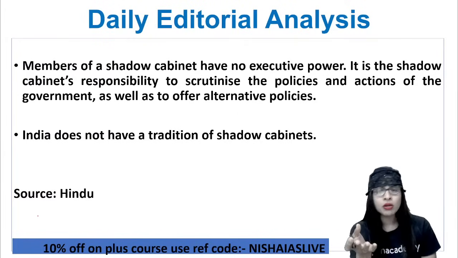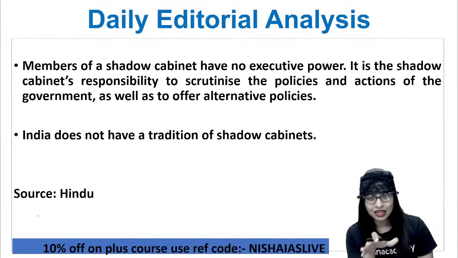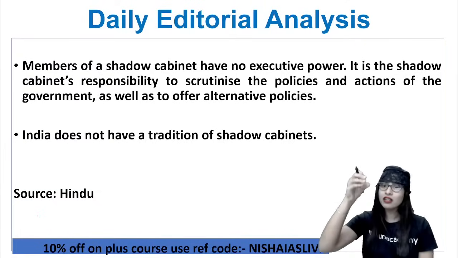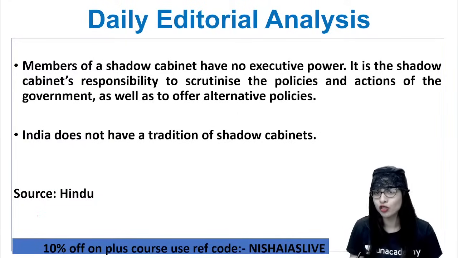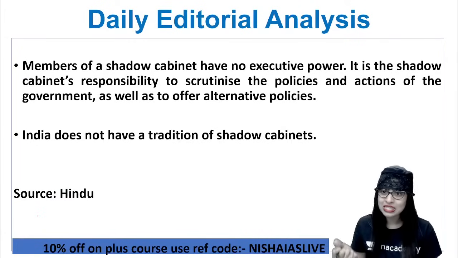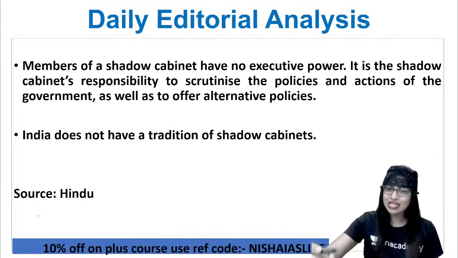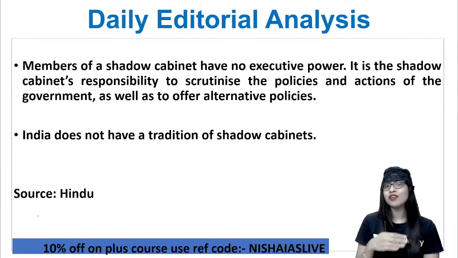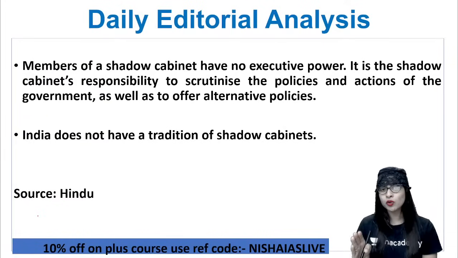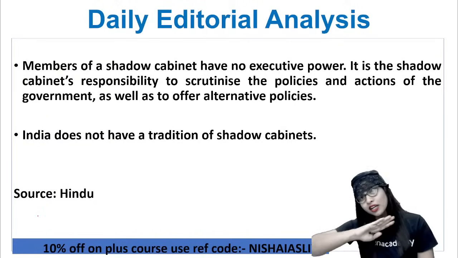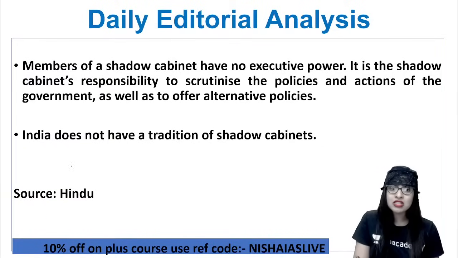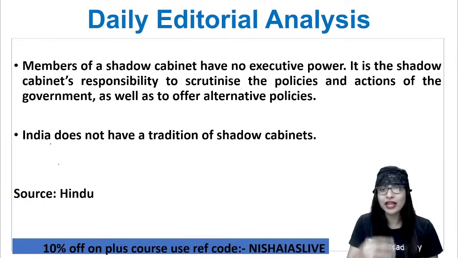And now, to talk more about shadow cabinet, though they are an alternative to the cabinet of the current government, they have no executive power like the ruling government. It is but a shadow cabinet, meaning they do have a responsibility also. That is, it is the shadow government's responsibility to scrutinize the policies and actions of the government, and also to offer, as I told you, alternative policy suggestions, decisions which they can take forward. Now, as far as India is concerned, do you think we have a tradition of shadow cabinets? Come on, in reality, we do not have. India does not have a tradition of shadow cabinet. That is why those cat-and-dog fights happen. Seriously, it happens because of that. Okay, and whatever is the thing, we got to follow something that is highly diplomatic in nature. That's what I can tell you as well. Clear?